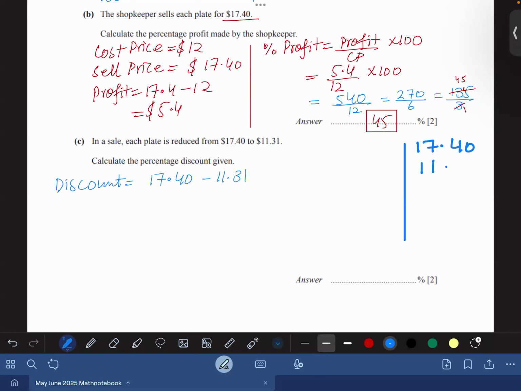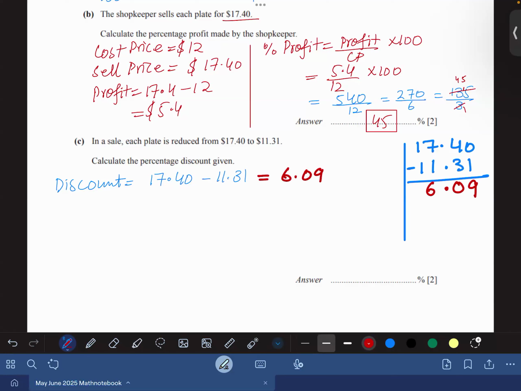17.40 minus 11.31. So 40 minus 31 is 09. Can I say that? Can I say that or not? Yes, sir. 17 minus 11 is 6. So the discount given was 6.09.